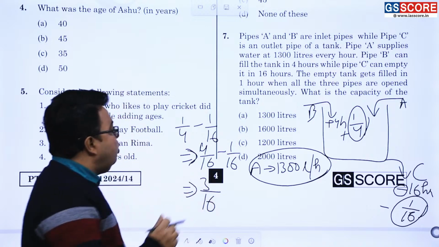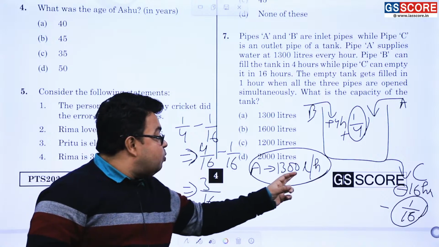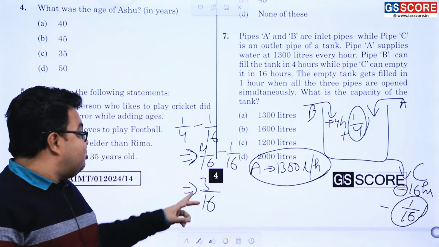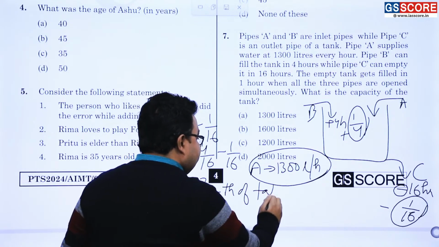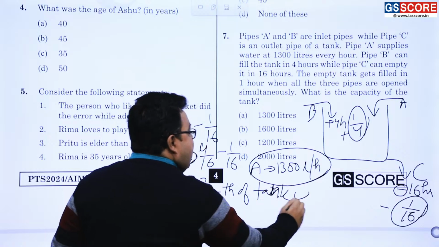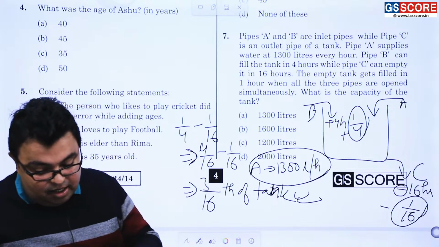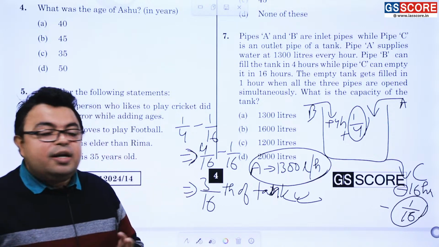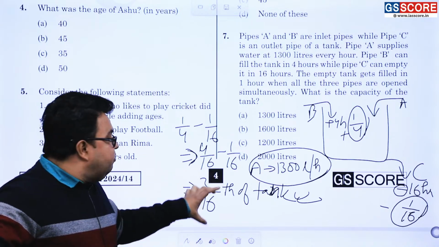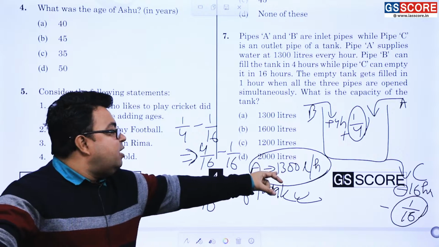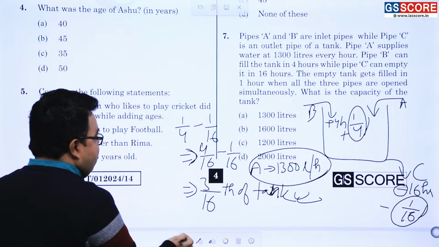So 3 by 16 work is being done by B and C together every hour, and the work remaining is done by pipe A, which does 1300 liters per hour. Now it is being said, what is the tank's capacity?